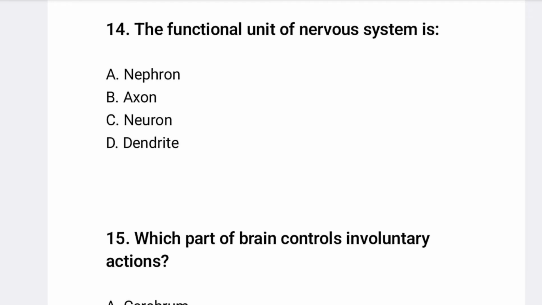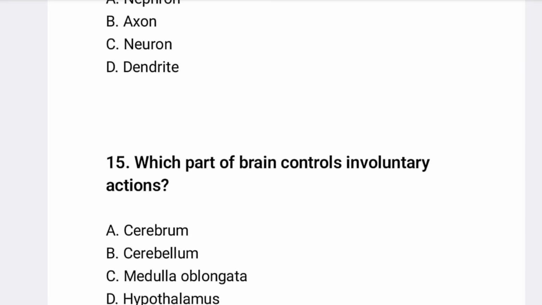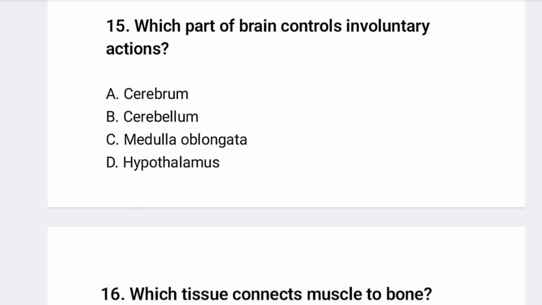Number 14, the functional unit of the nervous system is a nephron, axon, neuron, or dendrite. The functional unit of the nervous system is a neuron, not a nephron. Nephron is the functional unit of the kidney. Okay. And number 15, which part of the brain controls involuntary action?